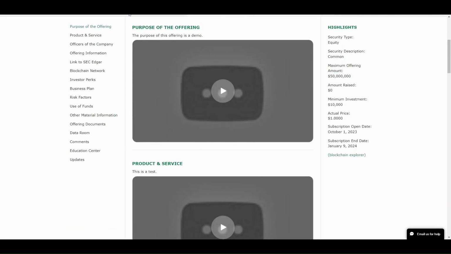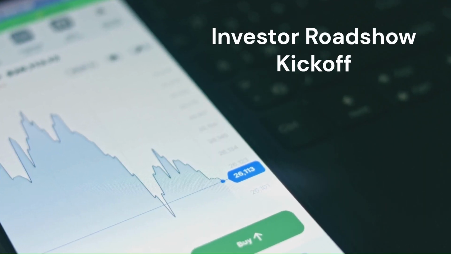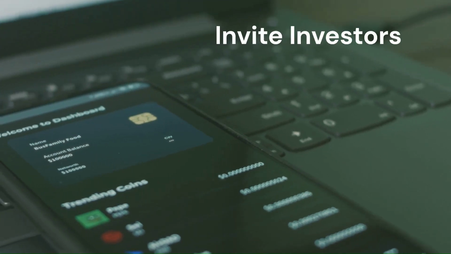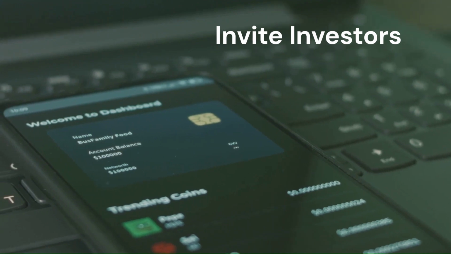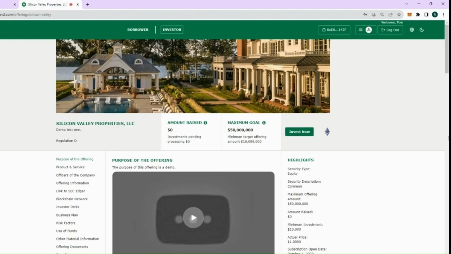So now the offering has been tokenized, and now the next step is for investors to come in and make investments. After the offering is listed, the lead manager and the issuer invite investors to make investments. They send an email to investors. There has to be some targeted marketing. Investors will create an account on the investor portal. After creating an account, they will land here on this page.